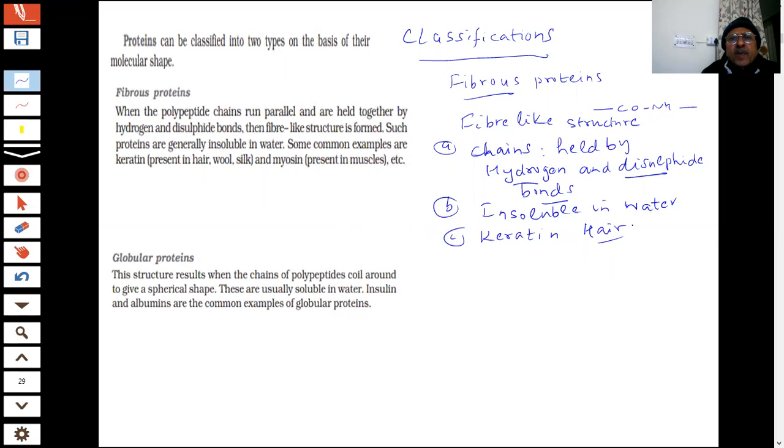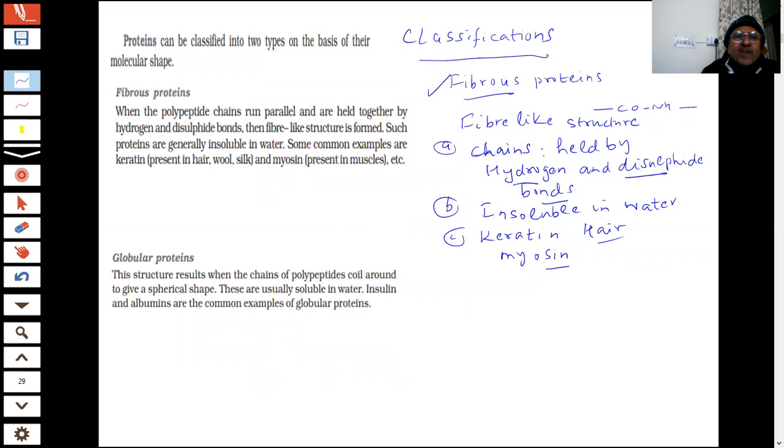Myosin is the name of a protein, student, which is present in the muscles. These are examples of fibrous protein. We have to learn such things because they can ask you to give a name of a fibrous protein. At least one or two should be known to us. Keratin and myosin, they are fibrous proteins, students.